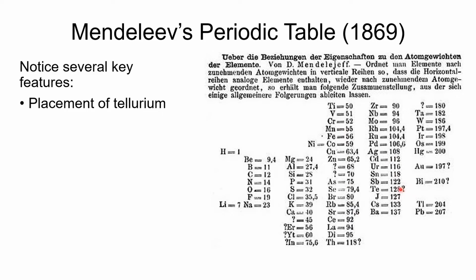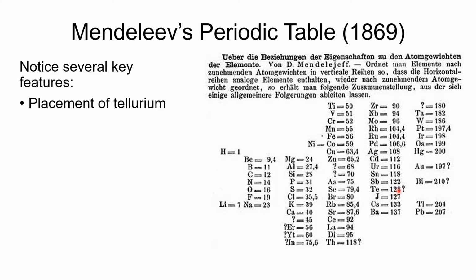And he said tellurium fits better with oxygen, sulfur, and selenium, and iodine, which is J in this particular version, fits better with the halogens, so fluorine, chlorine, bromine, and so J, iodine, is right there. Well, he said it fits better, and he was right. It does fit better.